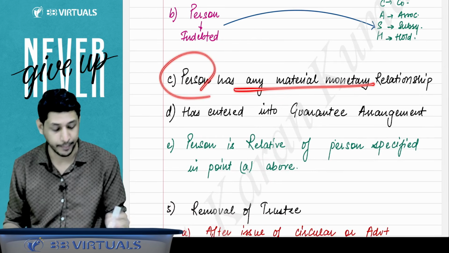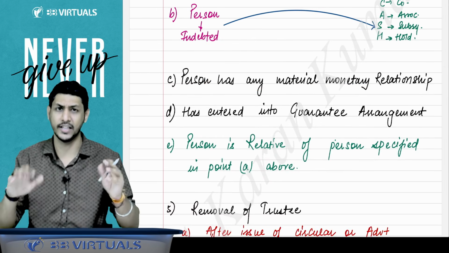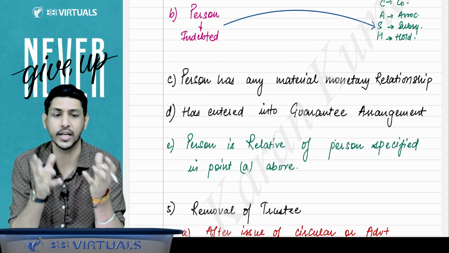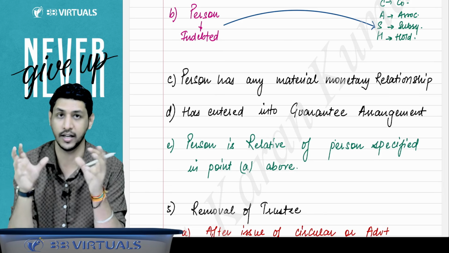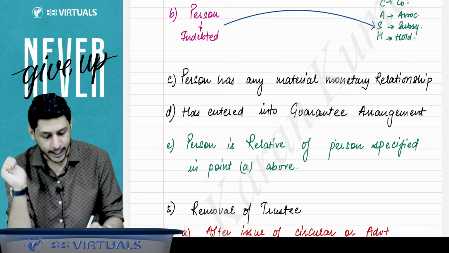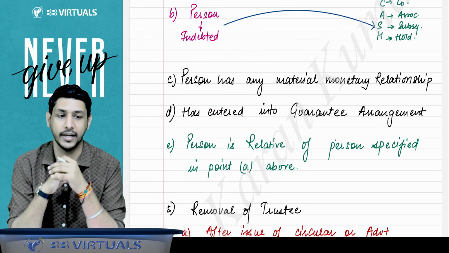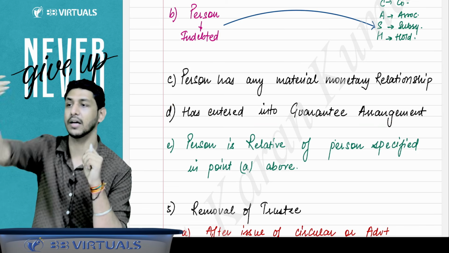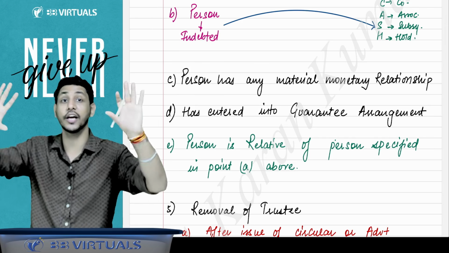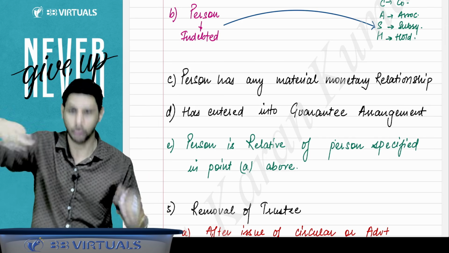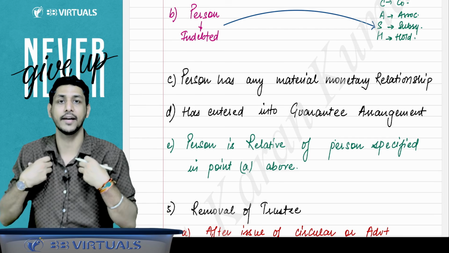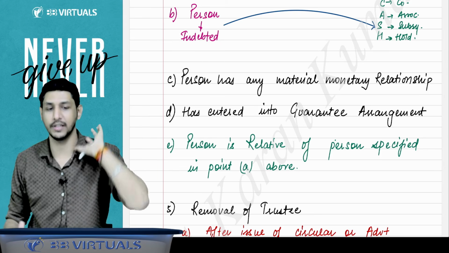Or the person has any material monetary relationship. Now, whether any limit is there, no, there is no such limit. You have to understand case to case that if the person has any material monetary relationship with the company, then that person cannot be the trustee. Or that person has entered into a guarantee agreement, guarantee arrangement. For example, the company has accepted deposits and that person is the guarantor, saying I am giving guarantee that if the company does not repay the amount, I will repay. So if you are the guarantor, you cannot be the trustee.